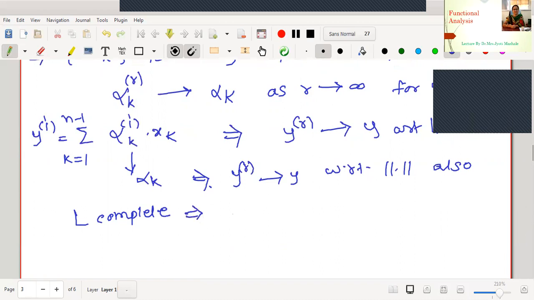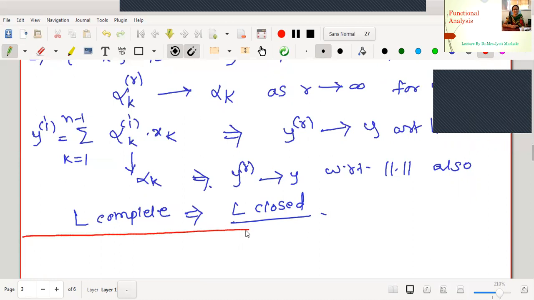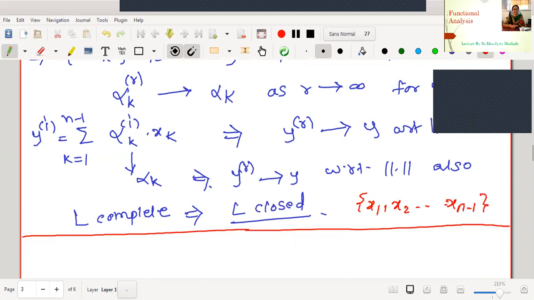Therefore, L is closed. Now we'll keep the point that L is closed to one side, and we will move towards construction of the n-dimensional space from the n-1 dimensional space. If we recall, the basis for the space L we have written is x1 to x_{n-1}. That is, x_n, the last basis vector, is missing.